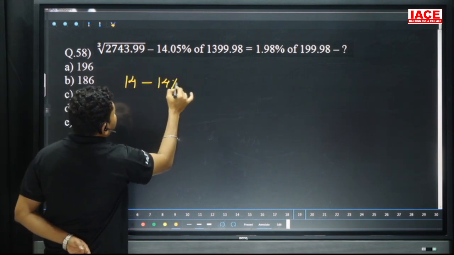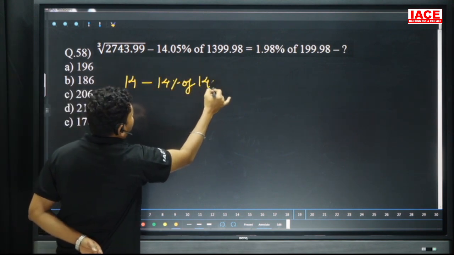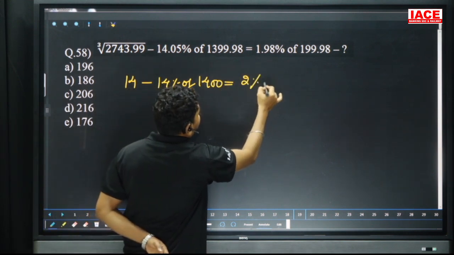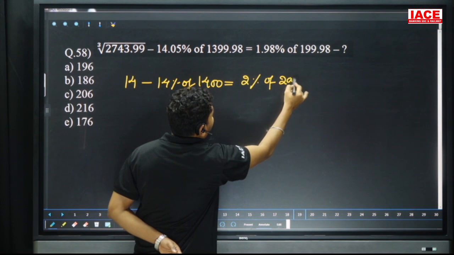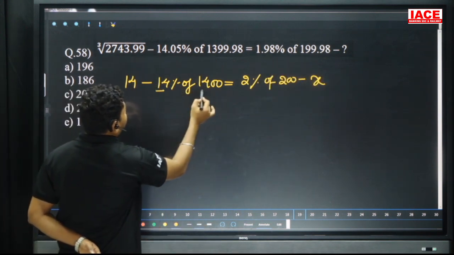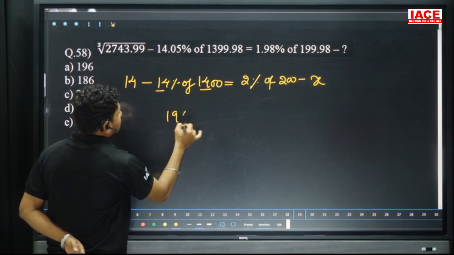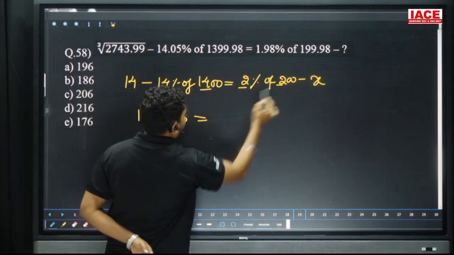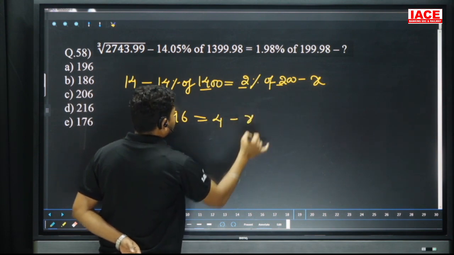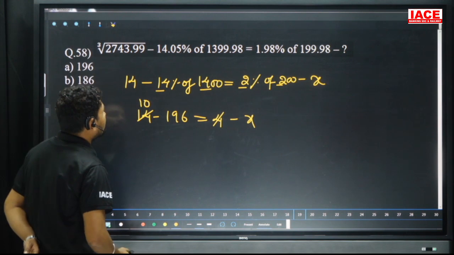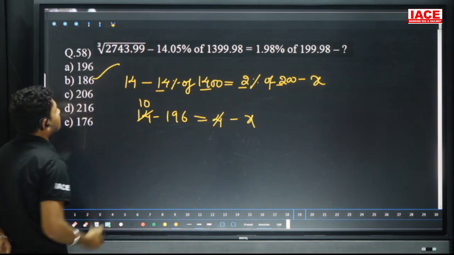Next, third root of 2744, we can write 14, minus 14 percentage of 1400, which is equal to 1.98 percentage, we can write 2 percentage of 200 minus x. This is our question. So 14 14s are 196, and 14 minus 2 2s are 4 minus x. Here the 4 cancel, here the 10. From 10 is removing from the 196. Our answer is 186. Our option is B.